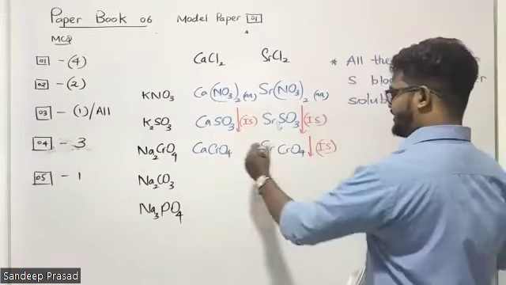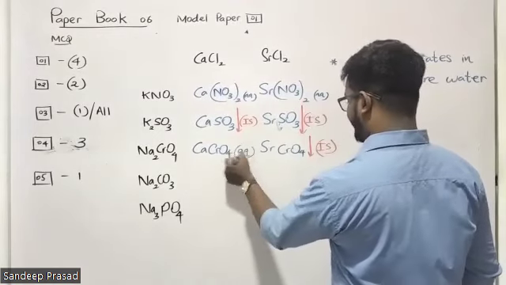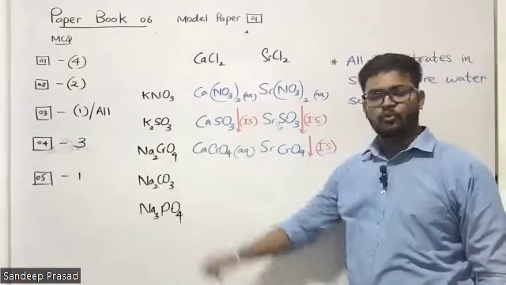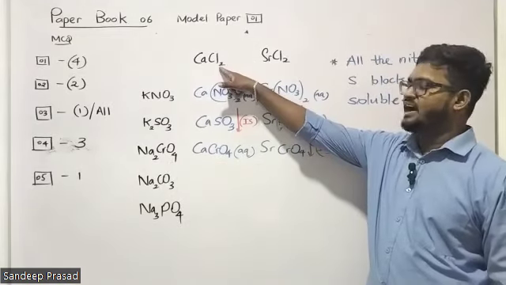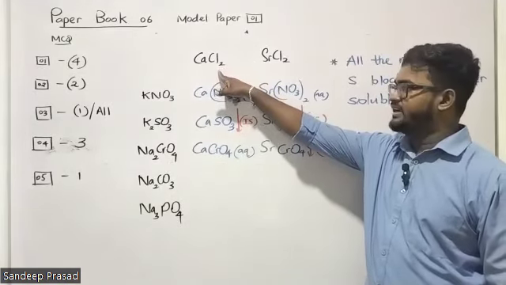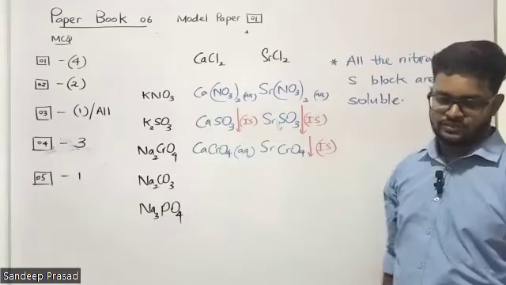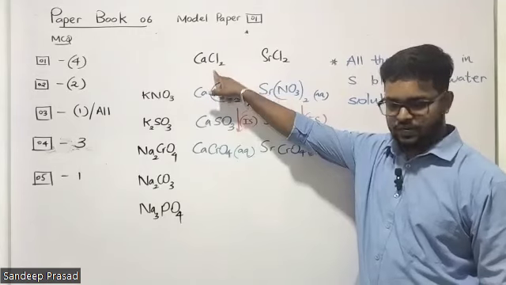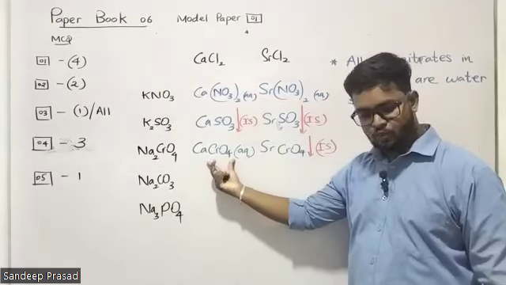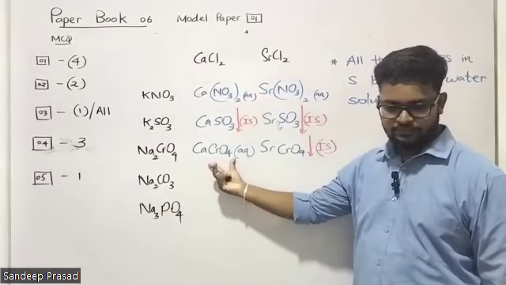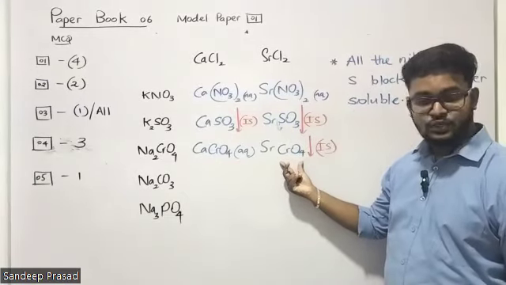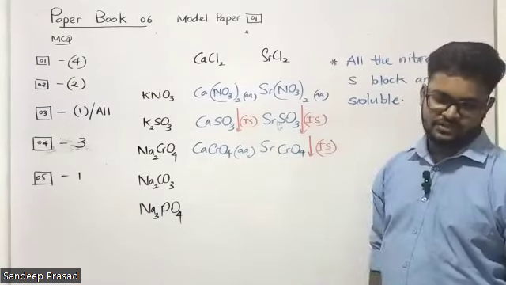So therefore, we can write here aqueous. Using the sodium chromate solution, we can easily differentiate calcium chloride and strontium chloride. Because when we add sodium chromate to calcium chloride, it's producing calcium chromate, which is water soluble. And this is producing strontium chromate, which is water insoluble. So therefore, we can easily differentiate them.